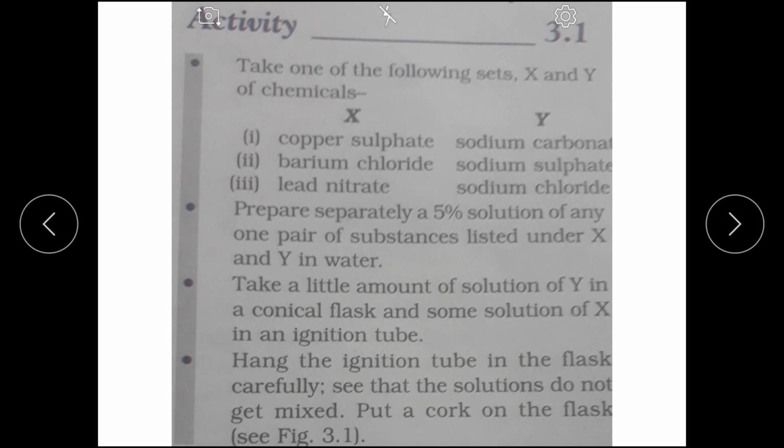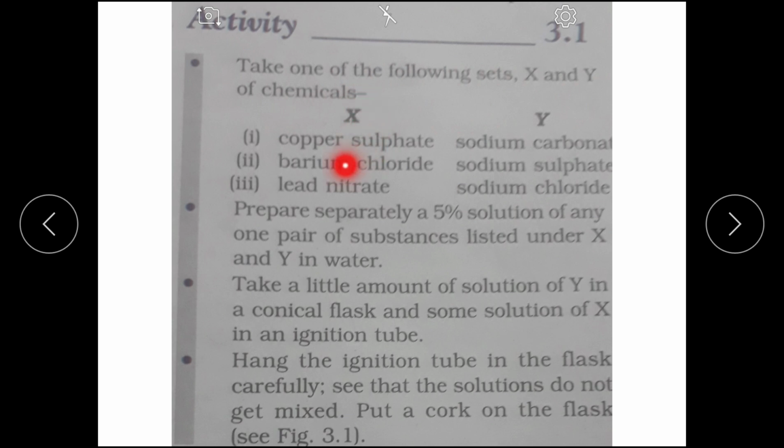Now, procedure. See, I will not be going very slowly. The reason is you have this printed in your textbook. You will simply have to copy it down. Only purpose is to understand. Take one of the following sets, X and Y of chemicals.